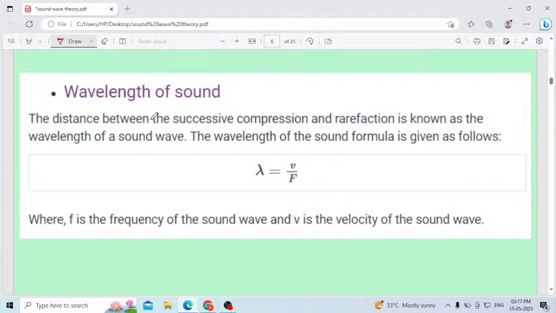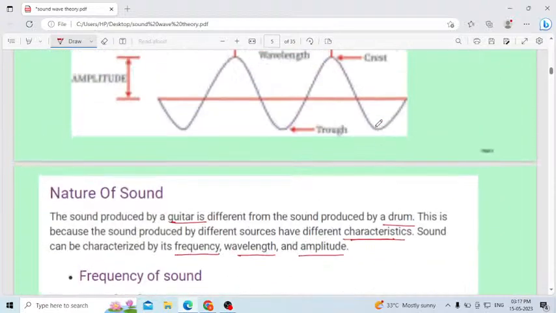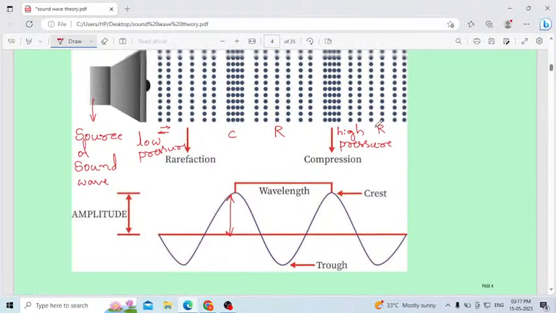It is the distance between two successive compressions or rarefactions. What is the distance between two successive compressions and rarefactions? We will consider that as the wavelength.